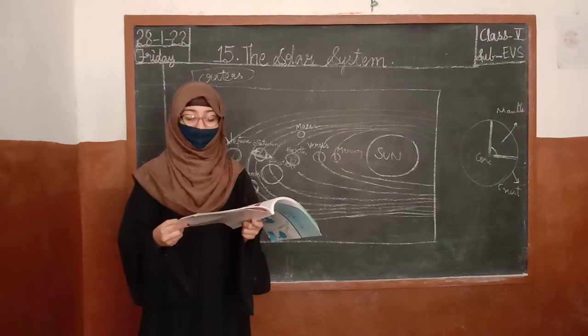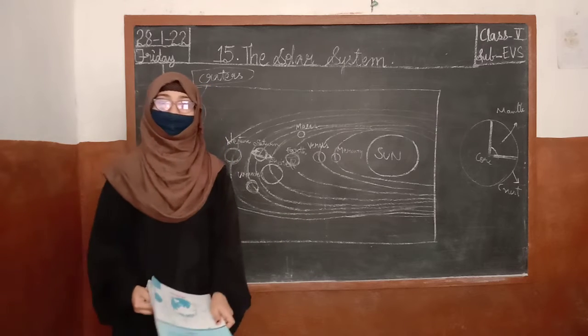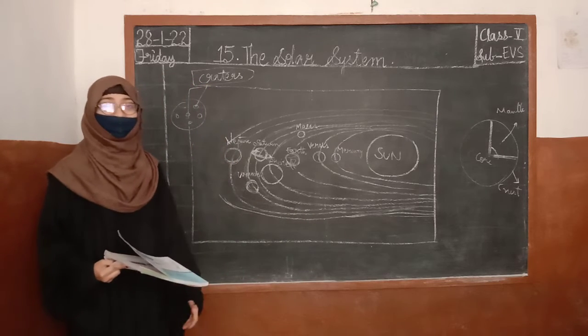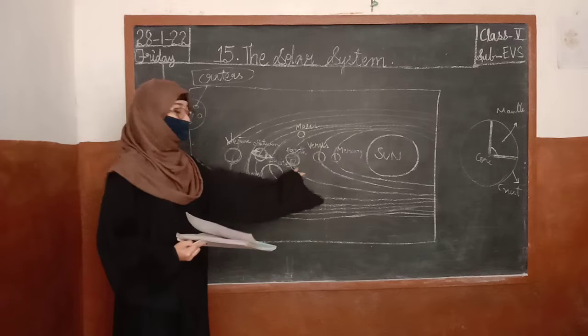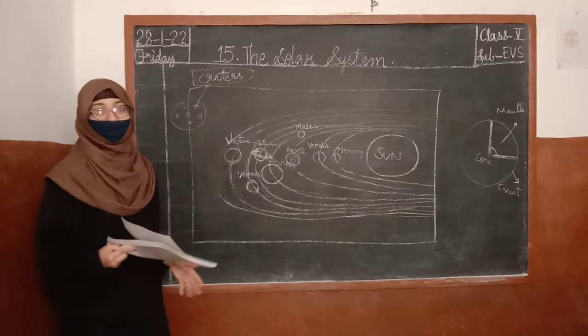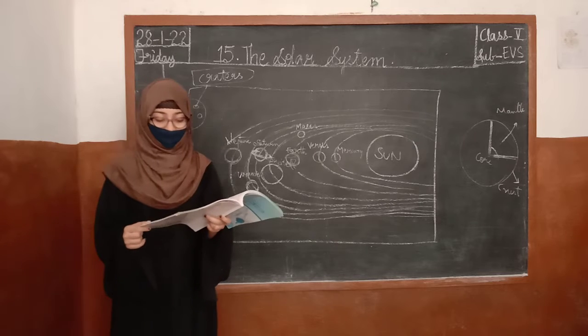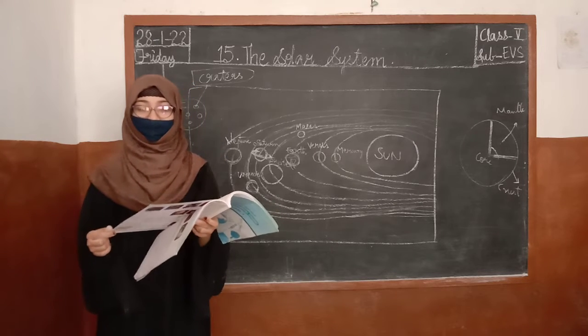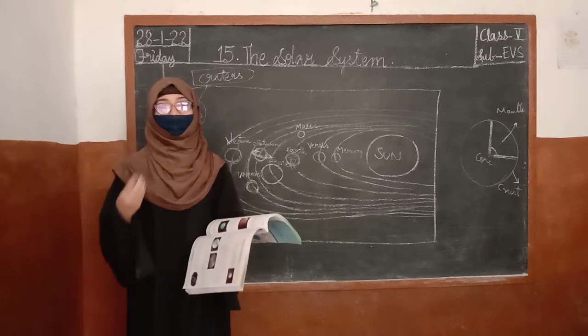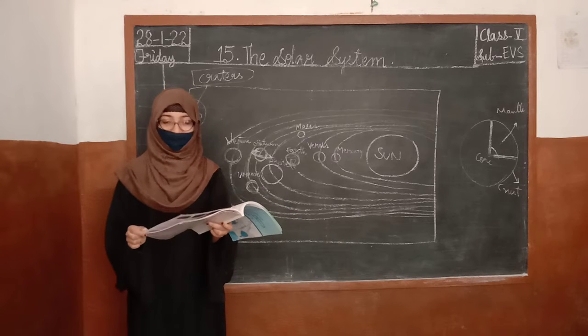This is because the moon's gravity is 1/6 of the Earth's gravity. Okay, clear? Yes.